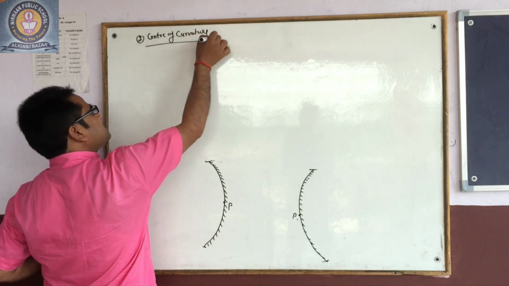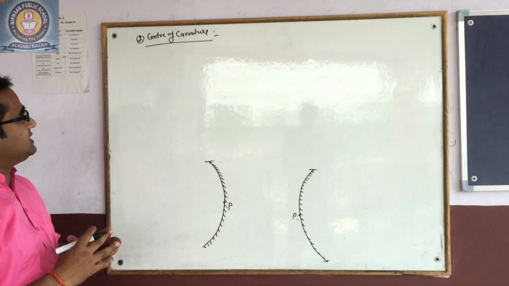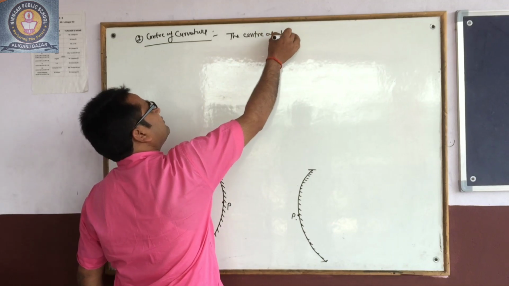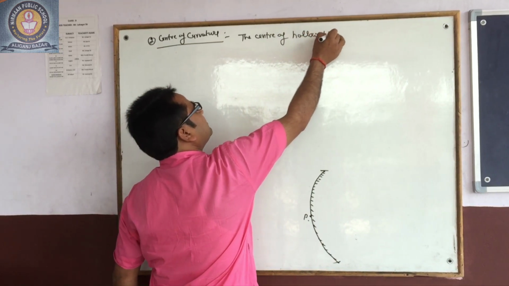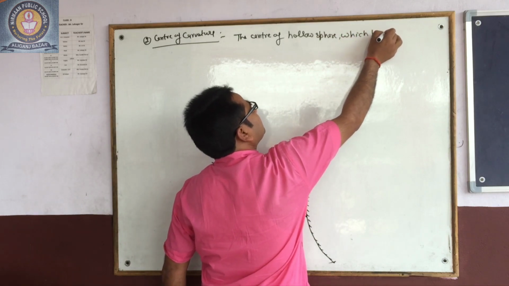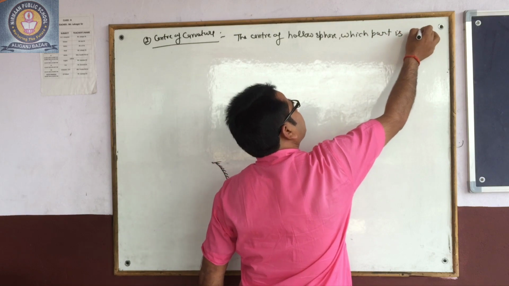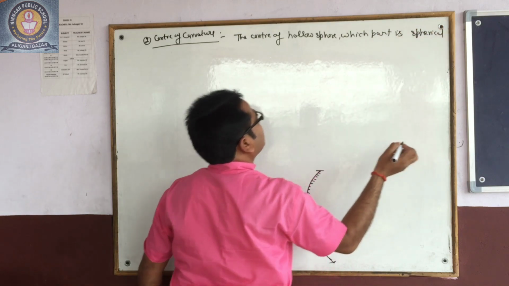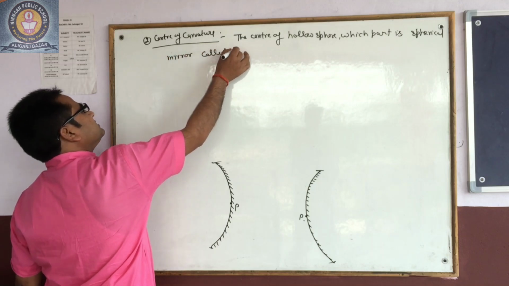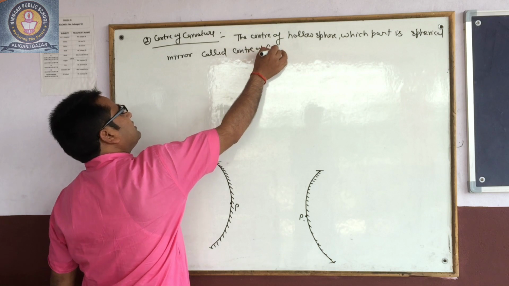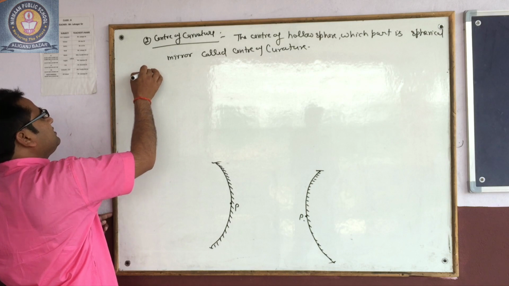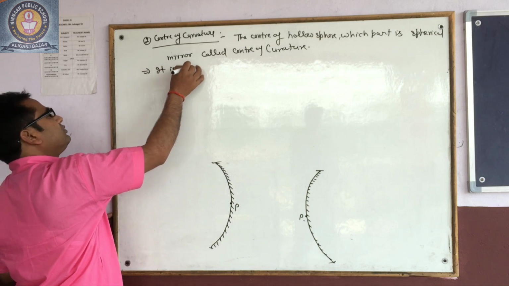Curvature. What is the center of curvature? The center of hollow sphere. Which part is spherical mirror? Which part is called center of curvature? It is denoted by C.